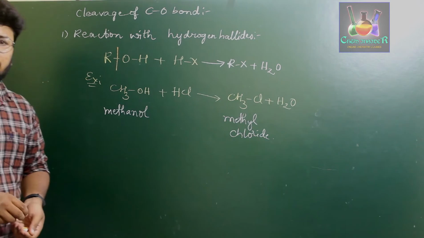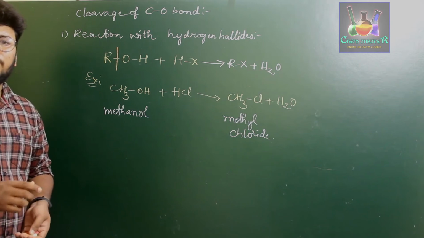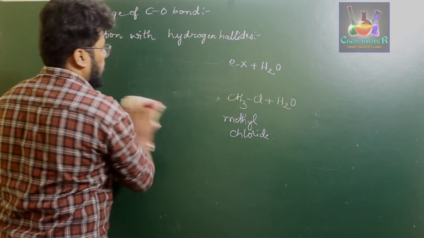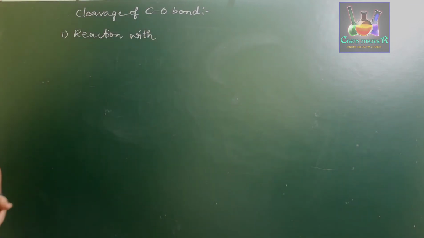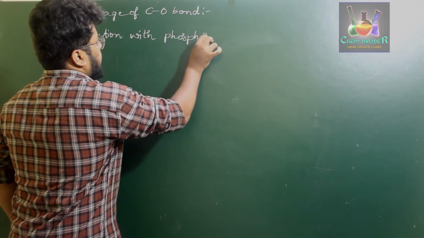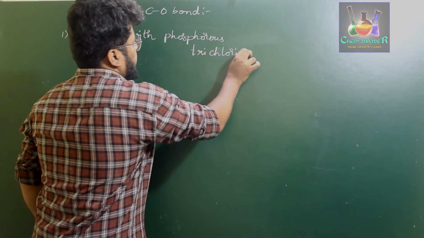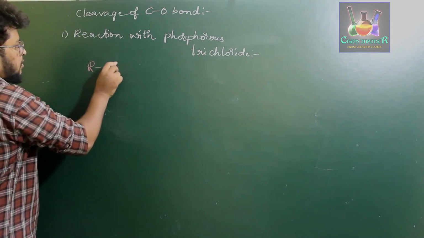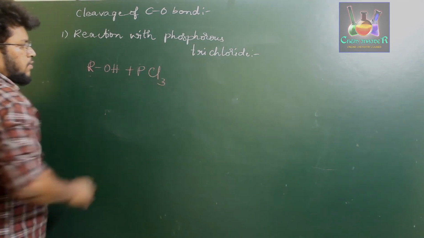Next is one more reaction which we use for the preparation of haloalkanes, that is reacting alcohols with phosphorus trichloride. Reaction of alcohols with phosphorus trichloride. When you treat alcohols with phosphorus trichloride or trihalides, in general you can use trihalides. So when you treat alcohols with PCl3 or PX3, I am considering PCl3 over here for this particular example.